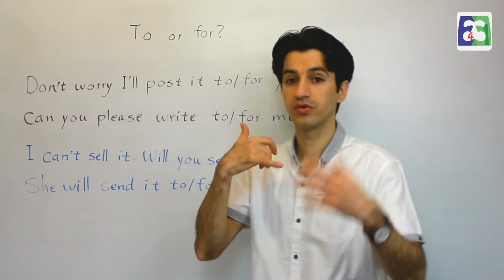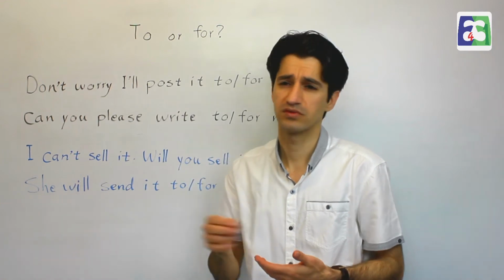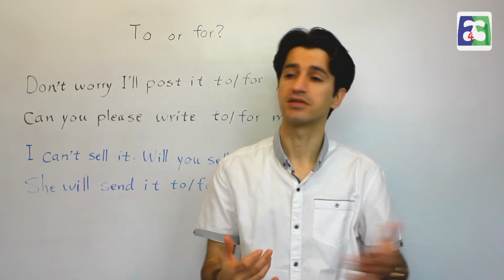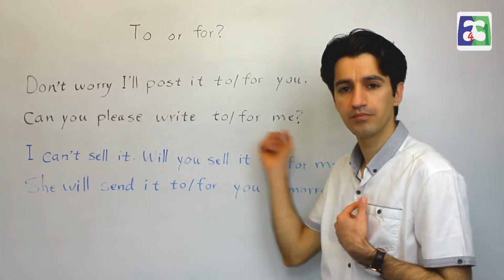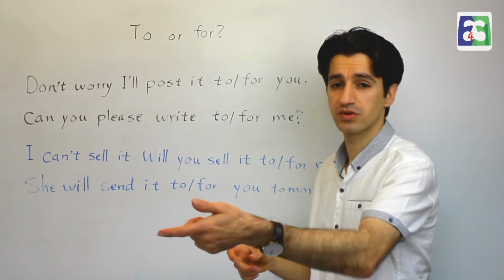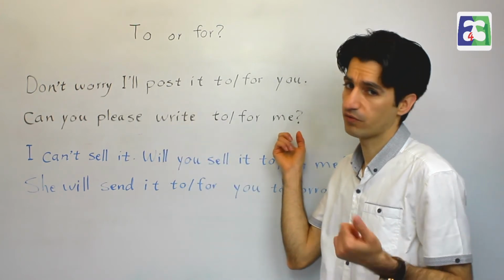Then on the phone, you ask them to send, to write, let's say, confirmation of the telephone call to your address. Then you say, can you please write to me? Okay, means just confirm it, whatever we've talked about, and post it to me or send it to me. So that is to me, not for me.